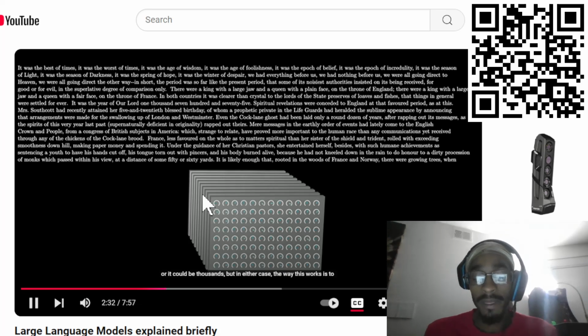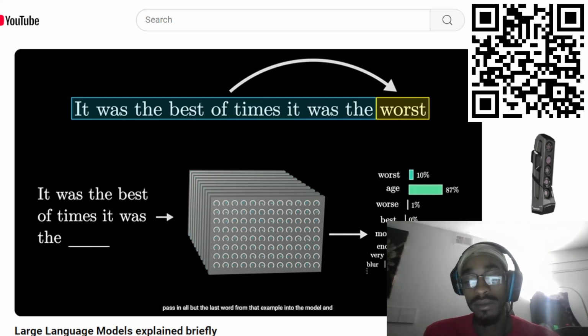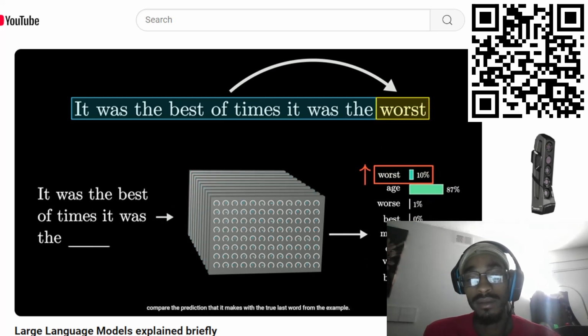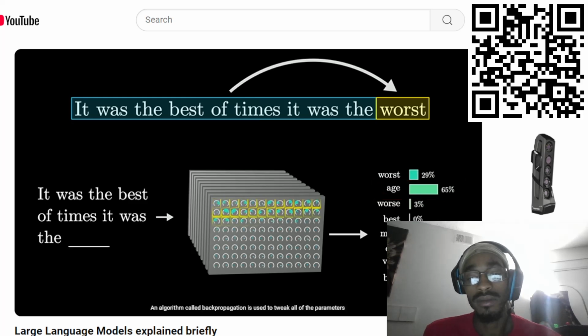In either case, the way this works is to pass in all but the last word from that example into the model and compare the prediction that it makes with the true last word from the example. An algorithm called backpropagation is used to tweak all of the parameters in such a way that it makes the model a little more likely to choose the true last word and a little less likely to choose all the others.